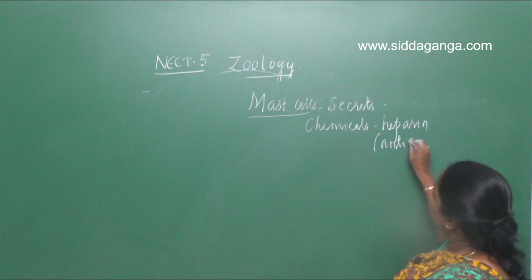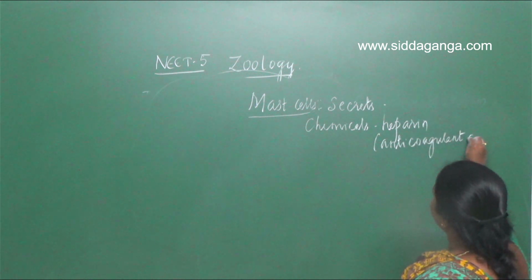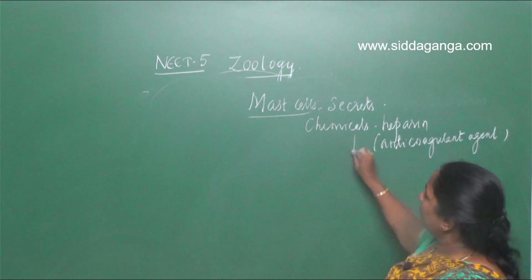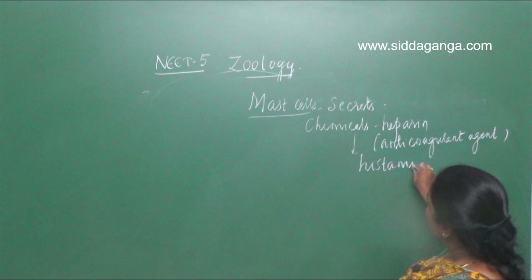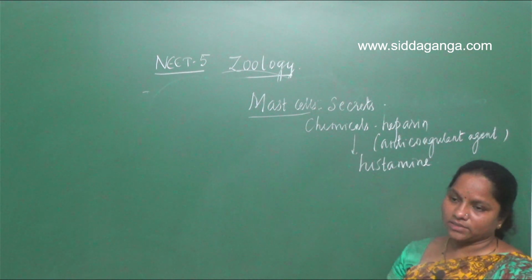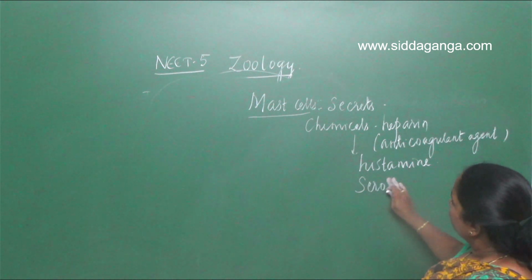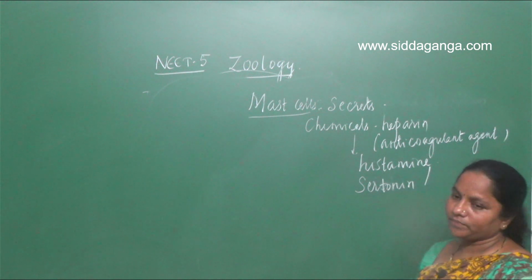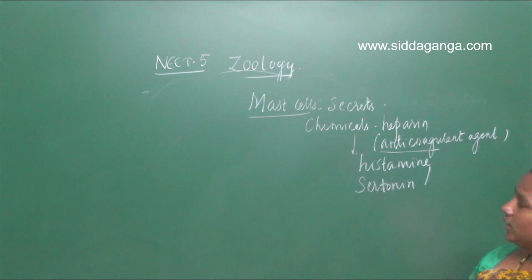It is an anticoagulant agent. Then another chemical called histamine is also secreted by the mast cells. And another chemical called serotonin is also secreted by the mast cells. So here, heparin is an anticoagulant agent.